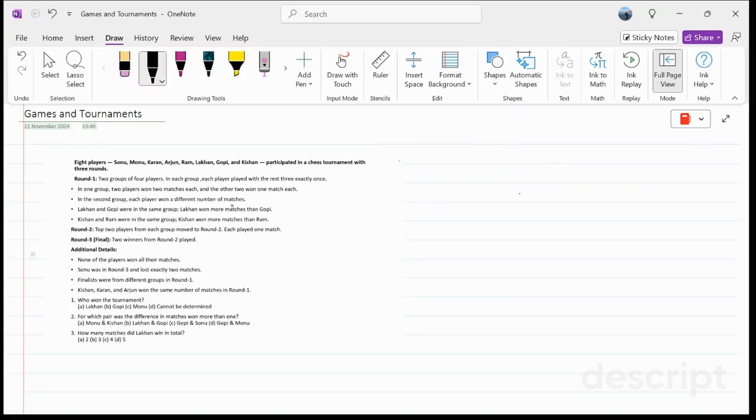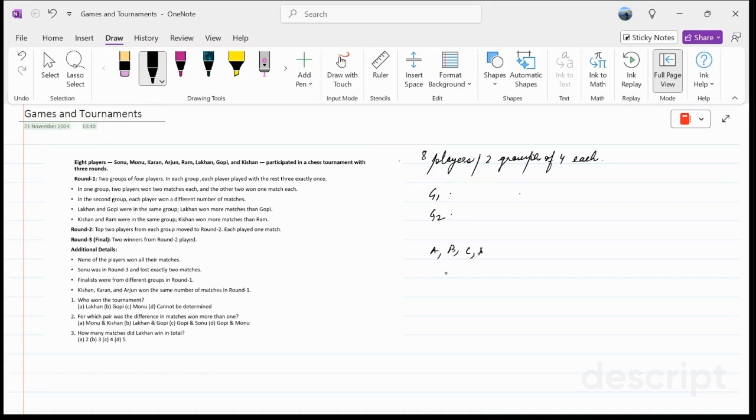Hello everyone. Today we shall be discussing a question related to games and tournaments. In this question, we have 8 players divided in two groups of 4 each. Now, what we know is in every group, let's say G1 and G2, the 4 players play with each other exactly once. So let's say in group 1 we have A, B, C, D as players.